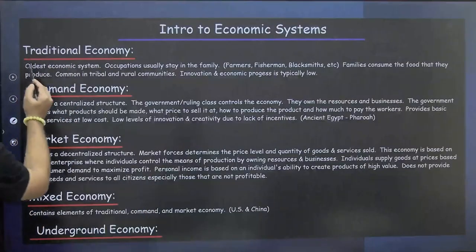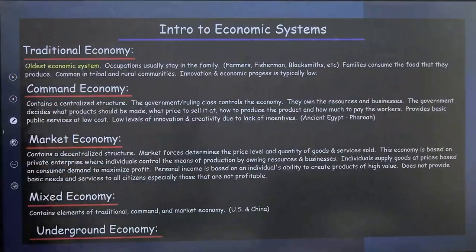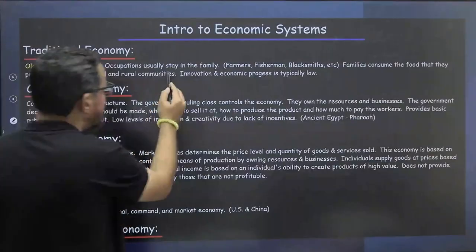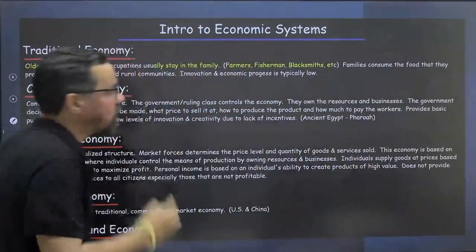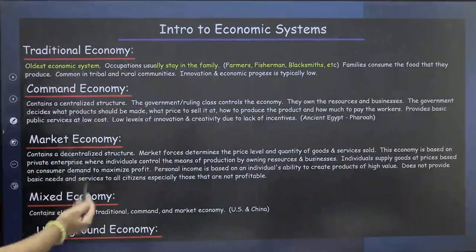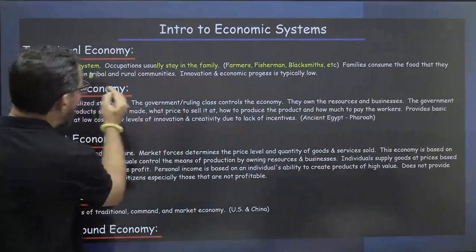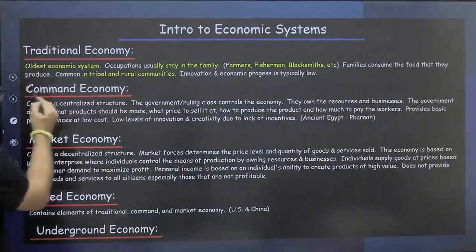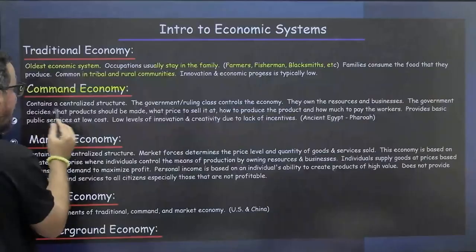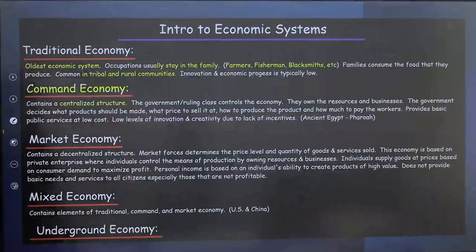Okay. So traditional economy, the oldest economic system. Occupations usually stay in the family, like farmers, fishermen, and others. Families consume the food that they produce. Common in tribal and rural communities. Innovation and economic progress were typically low. Command economy: when it comes to command economy, it contains a centralized structure. The government and ruling classes control the economy.